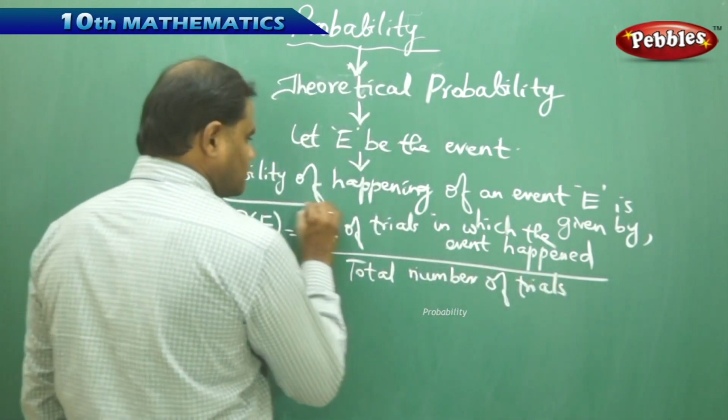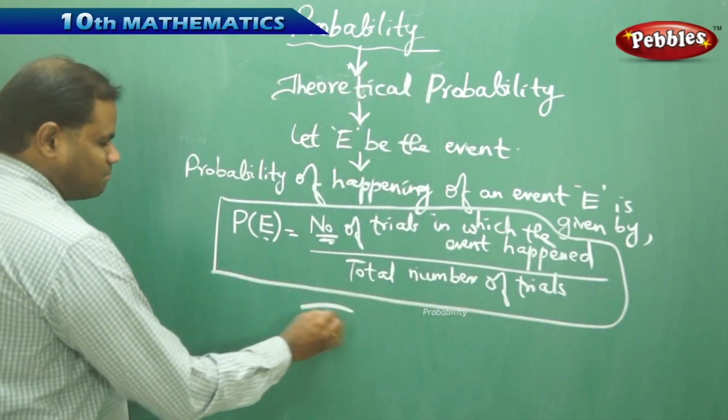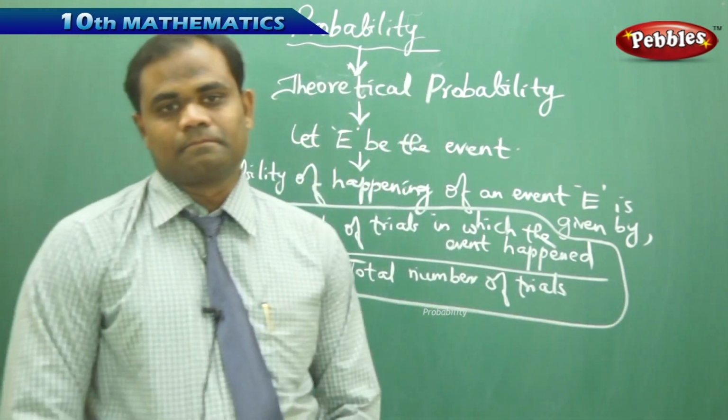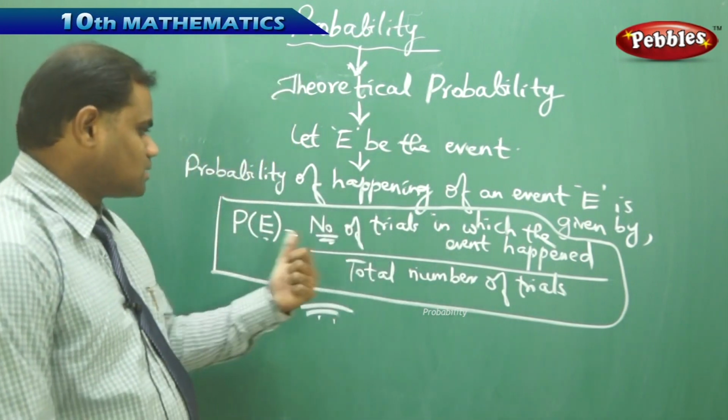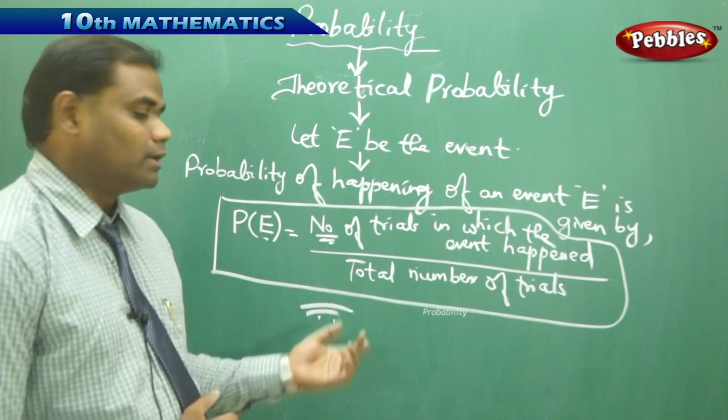So this is how we define the probability of an event in a mathematical formula. Probability of an event E is the number of trials in which the event happened by the total number of trials.